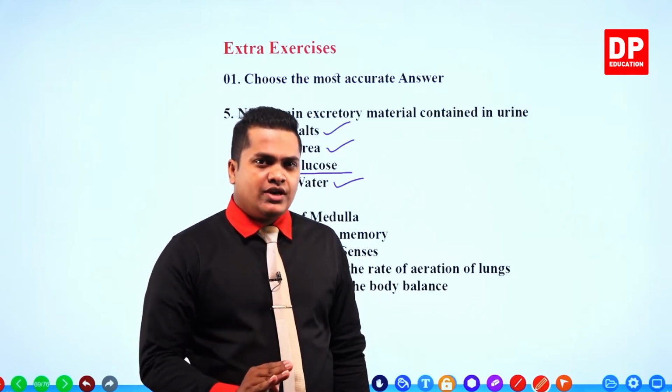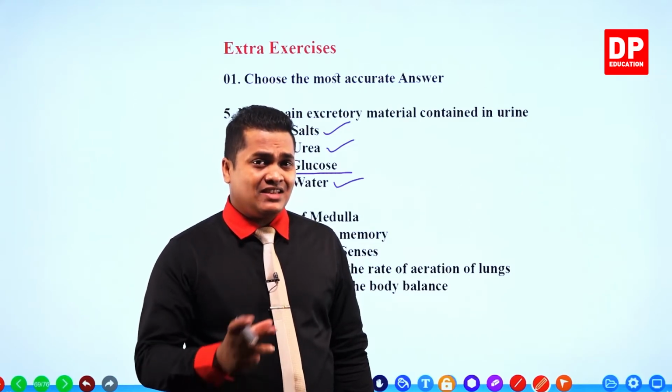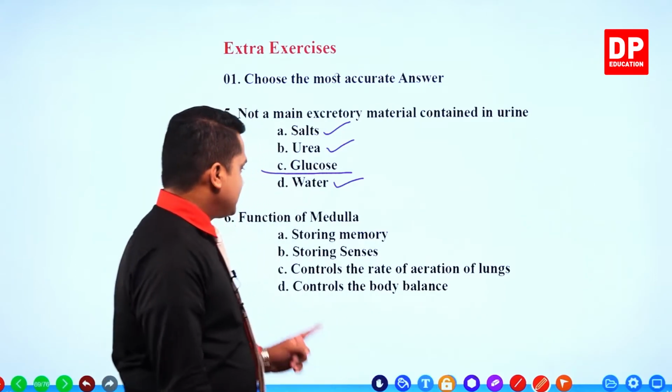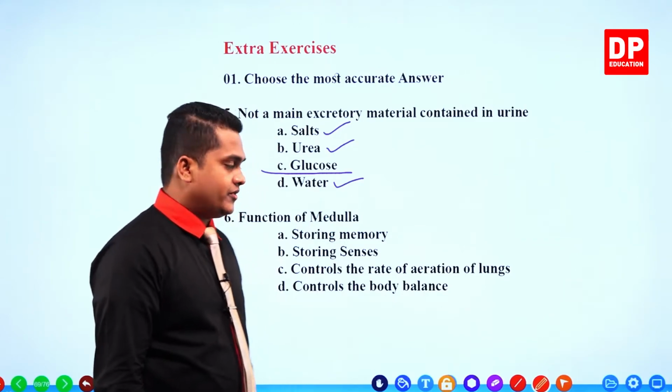All of these involuntary actions are controlled by the medulla. So they are asking about the function of the medulla, and we need to find an involuntary action.